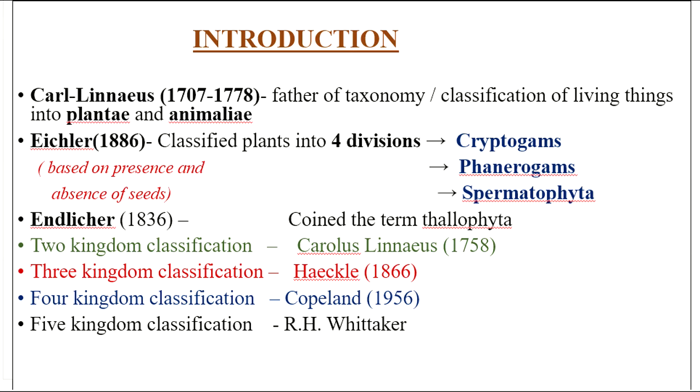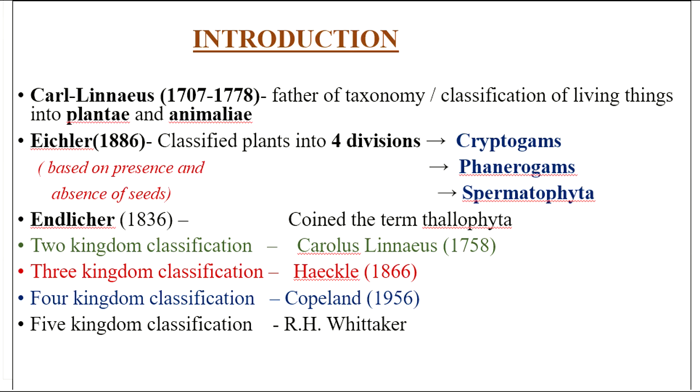The next person is Eichler. His period was 1886 and he classified plants into 4 divisions and placed them in 3 different groups: cryptogams, phanerogams and spermatophyta. So what are cryptogams?